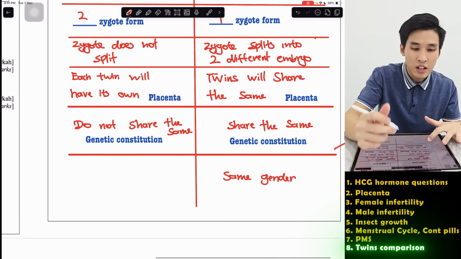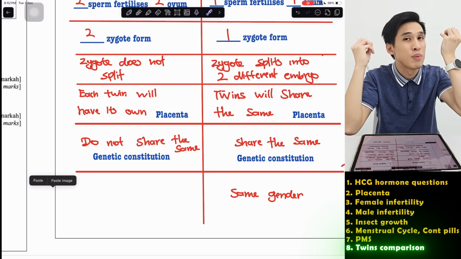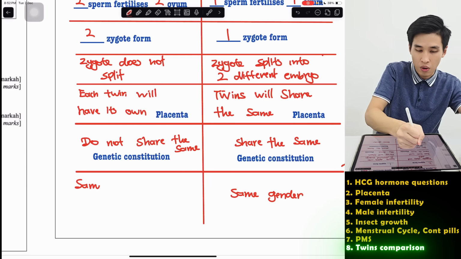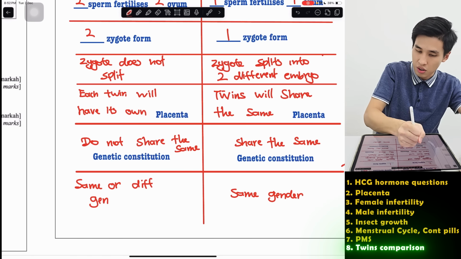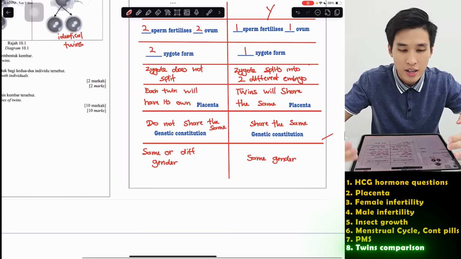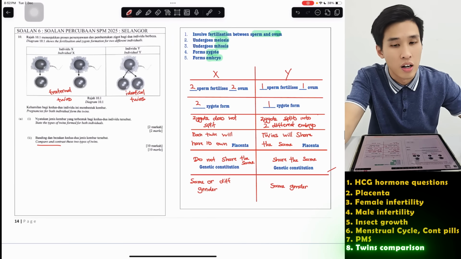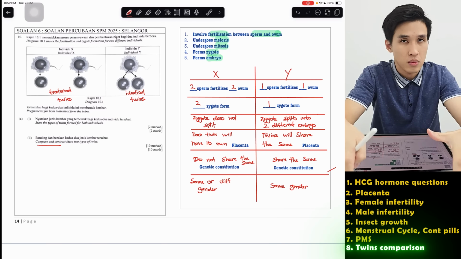However, this one, they are two different zygotes, so their gender doesn't affect one another. They can be the same, they can be different. So it can be same or different gender. So here already got more than 10 marks. Hopefully now this helps you a bit on the difference between the two twins. So that's all I will go through.